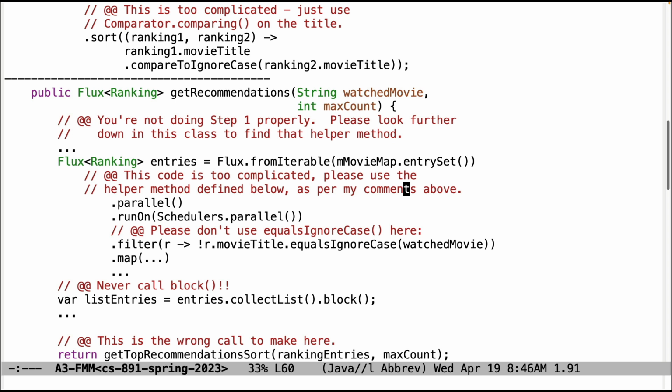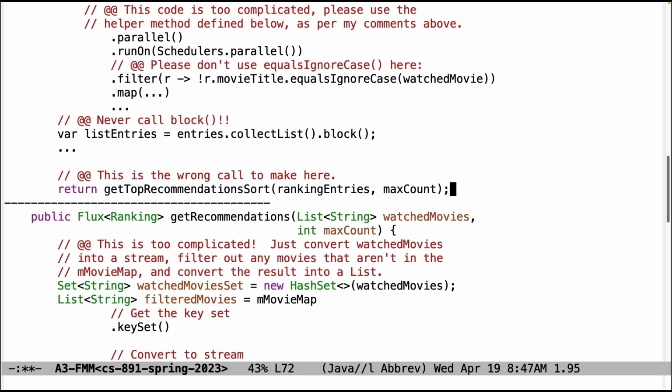Never call block. That's a bad thing to do generally when you're doing reactive programming, so only do it if you absolutely can't help it, but you can help it here. And then this is the wrong call to make. You don't want to call get top recommendations sort. You want to call it get top recommendations heap, which does a better job of doing this.